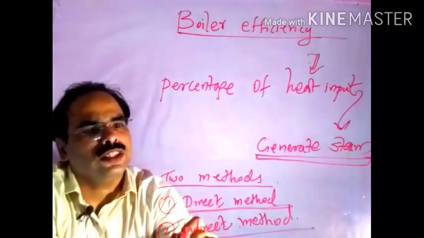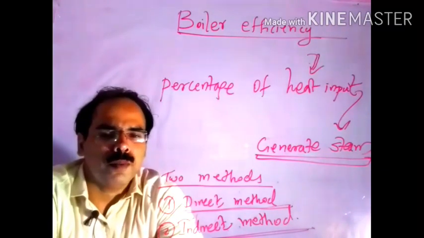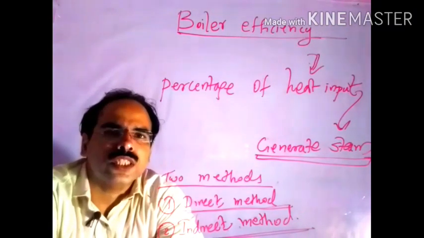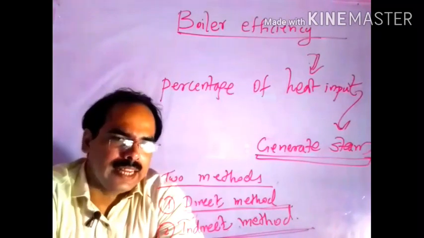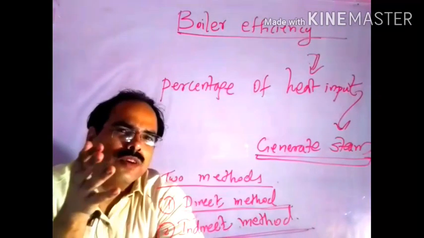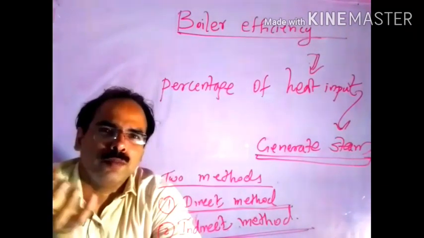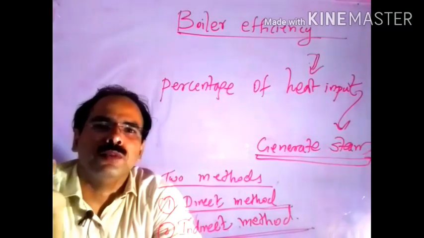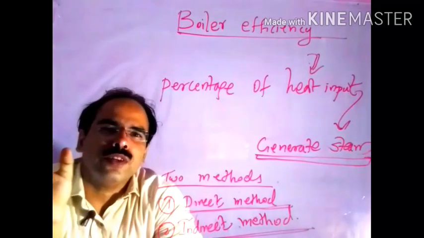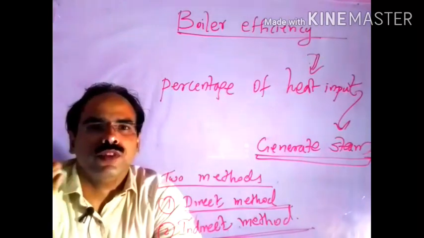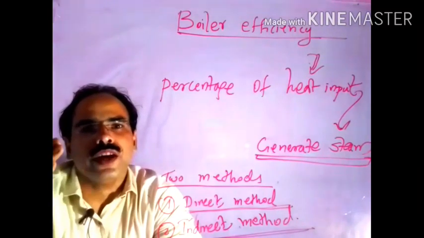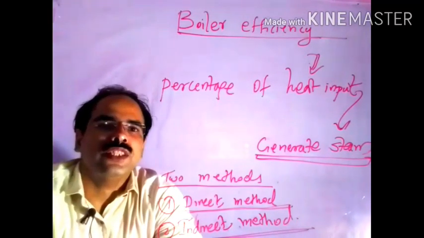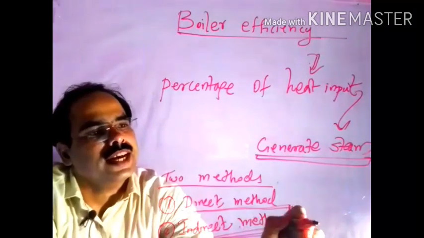Some other method is also there. We can also find it by finding the difference between the losses and the energy input. If we know the energy input, that means the capacity of the fuel, then if we subtract the losses from it, that will be the output. So with respect to the output and input, if we explain the efficiency that way, then that belongs under the indirect method.